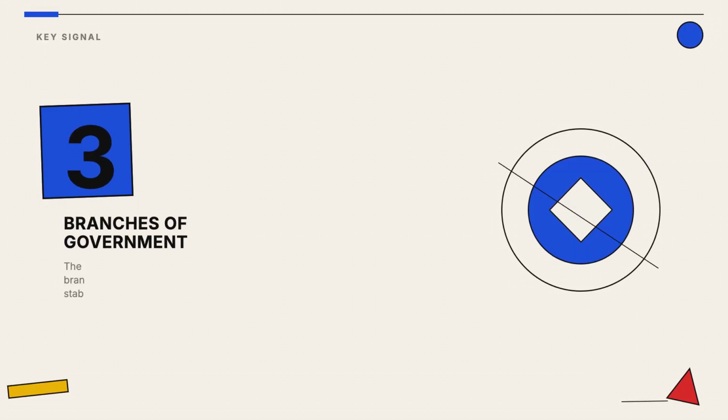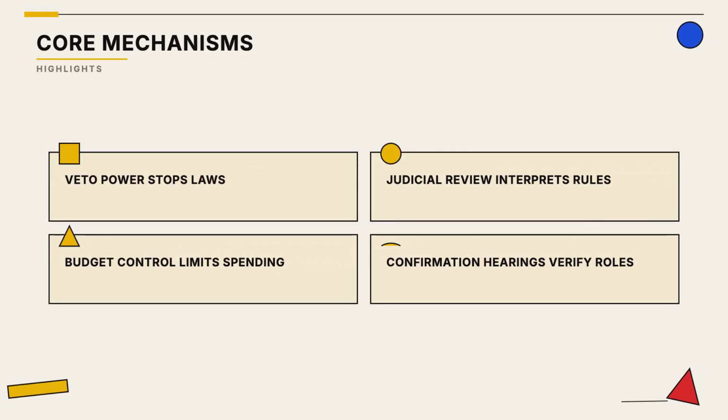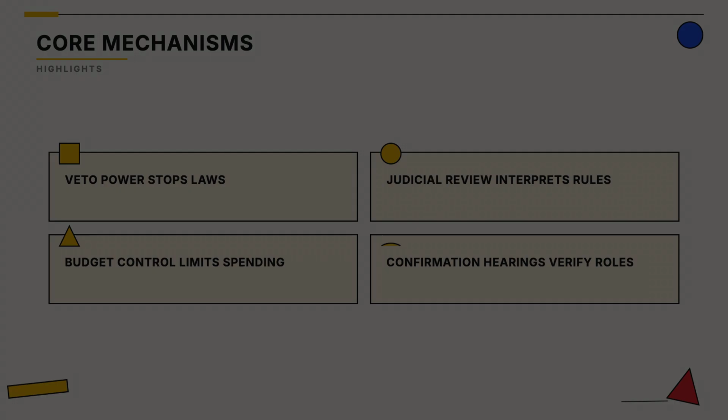The system relies on three distinct branches. By separating powers, the government maintains a steady state that protects against extreme shifts. These mechanisms allow each branch to limit the others. For example, the president can veto a bill, while Congress can override that veto.